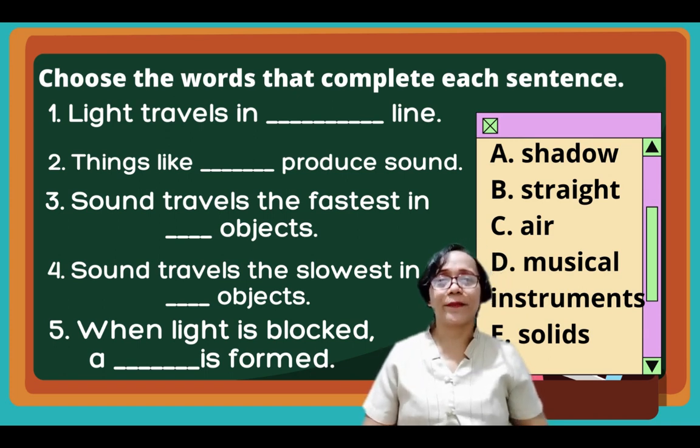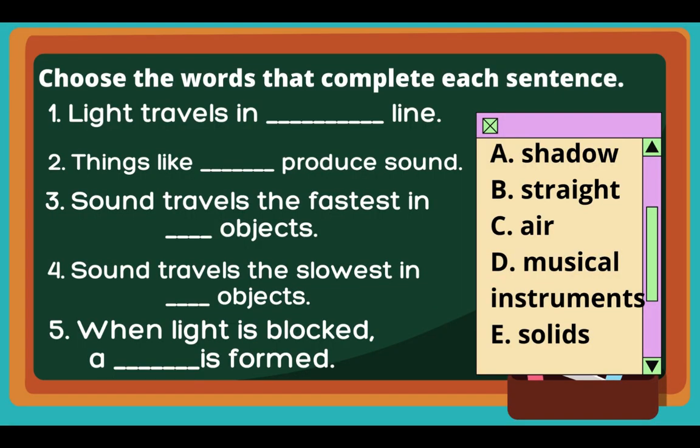Okay, great! 1. Light travels in blank line. 2. Things like blank produce sound. 3. Sound travels the fastest in blank object. 4. Sound travels the slowest in blank. And number 5. When light is blocked, a blank is formed.